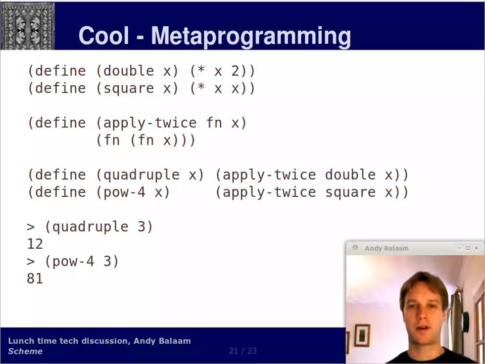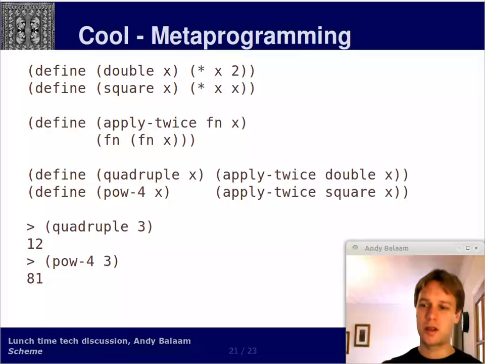Okay, other metaprogramming we can do. Imagine we've got a function called double, a function called square. Imagine we've got a function called apply twice. Then we can define another function called quadruple, which applies double twice. And we've got another function called to the power of 4, which uses apply twice on square. And those functions work in the way they want, and we're using code to build new code in a way that is much more meta than you can do in a language like C.